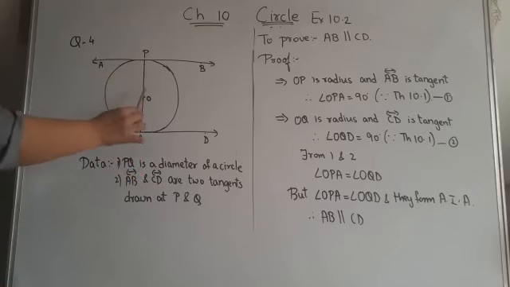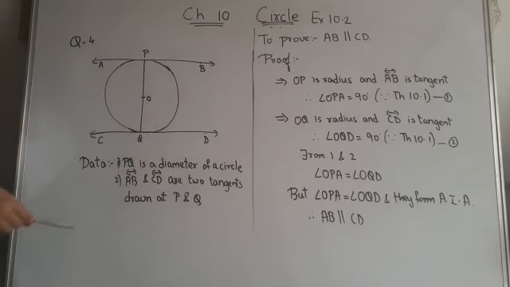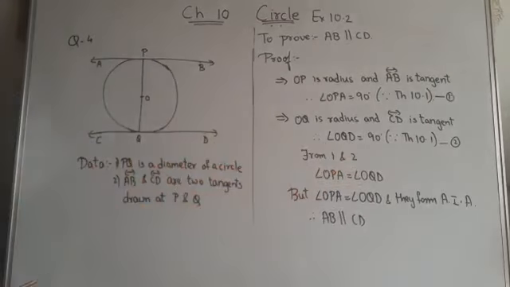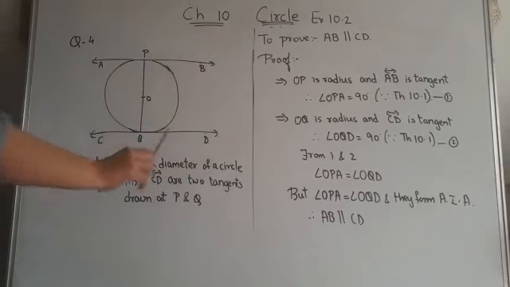So children, can you see this angle is 90 degree, this angle is 90 degree. Now these two angles are same, as well as these two angles are alternate interior angles. Therefore, as the alternate interior angles are same, we can say that AB is parallel to CD.